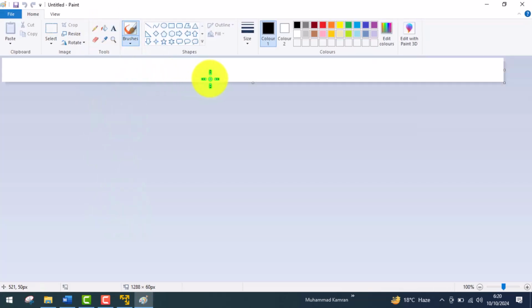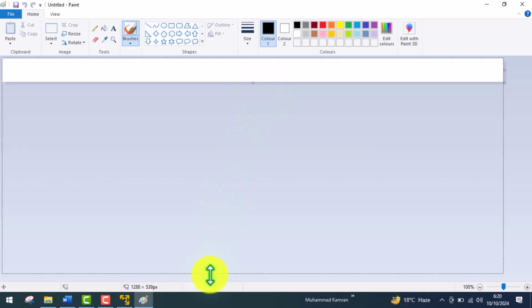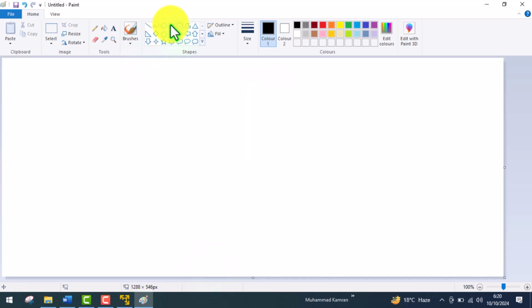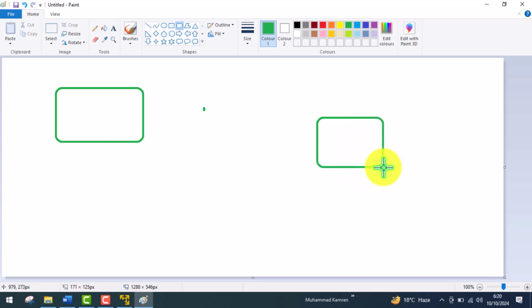Okay, and let me just enlarge it. So for example, if you're a professional, if you have some experience in your professional environment, even if you don't have experience, don't worry. We can say this is a server. Here we installed one software, and this is the computer, and this computer connects with the switch.